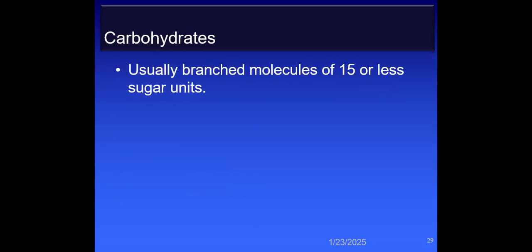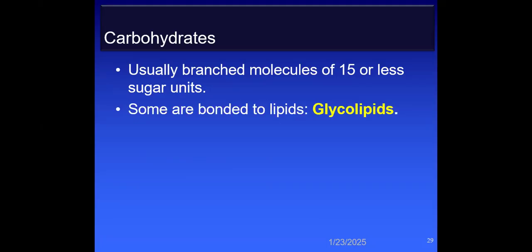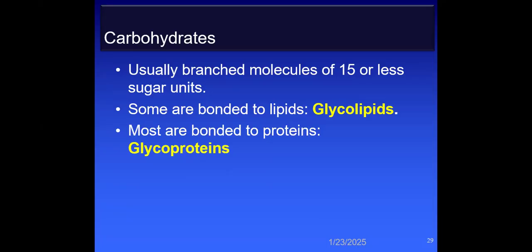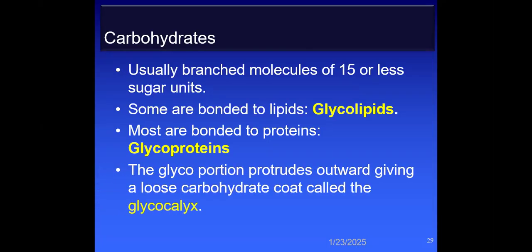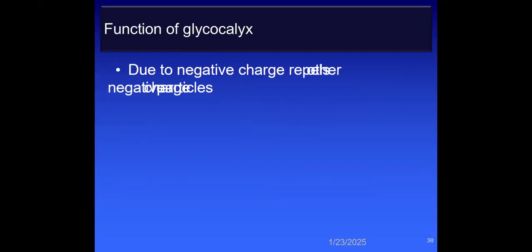The carbohydrate is usually a branched molecule of 15 or fewer sugar units. Some are bonded to lipids, known as glycolipids, and some are bonded to proteins, known as glycoproteins. The glyco portion projects outward, giving a loose carbohydrate coat called the glycocalyx. Due to its negative charge, it repels other negatively charged particles.